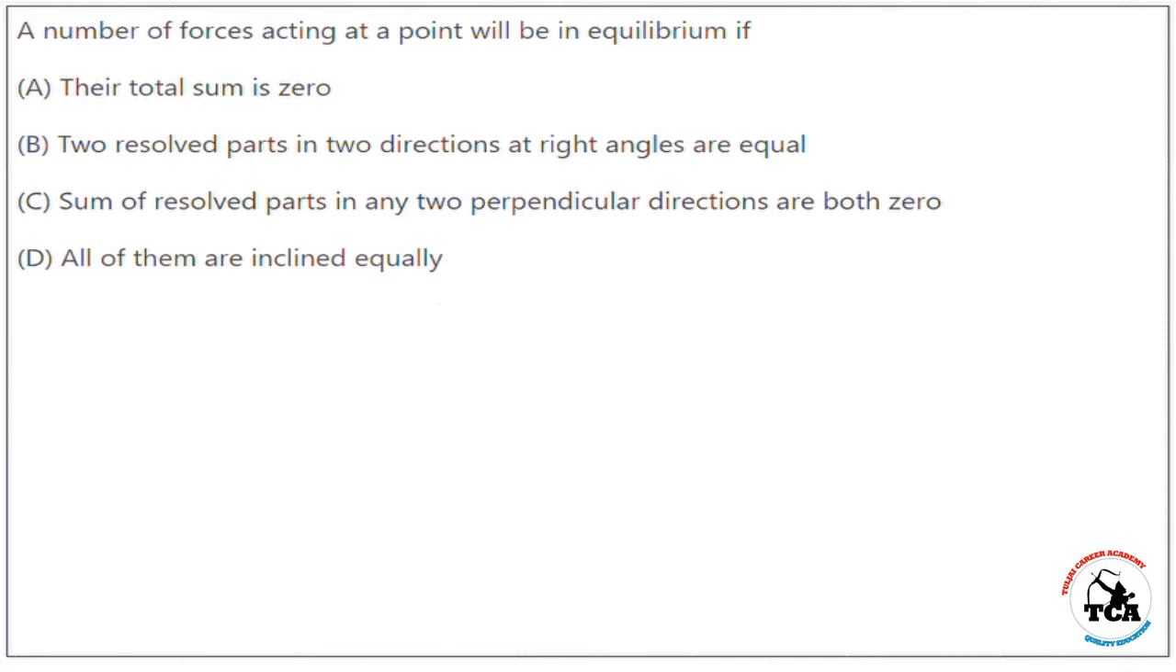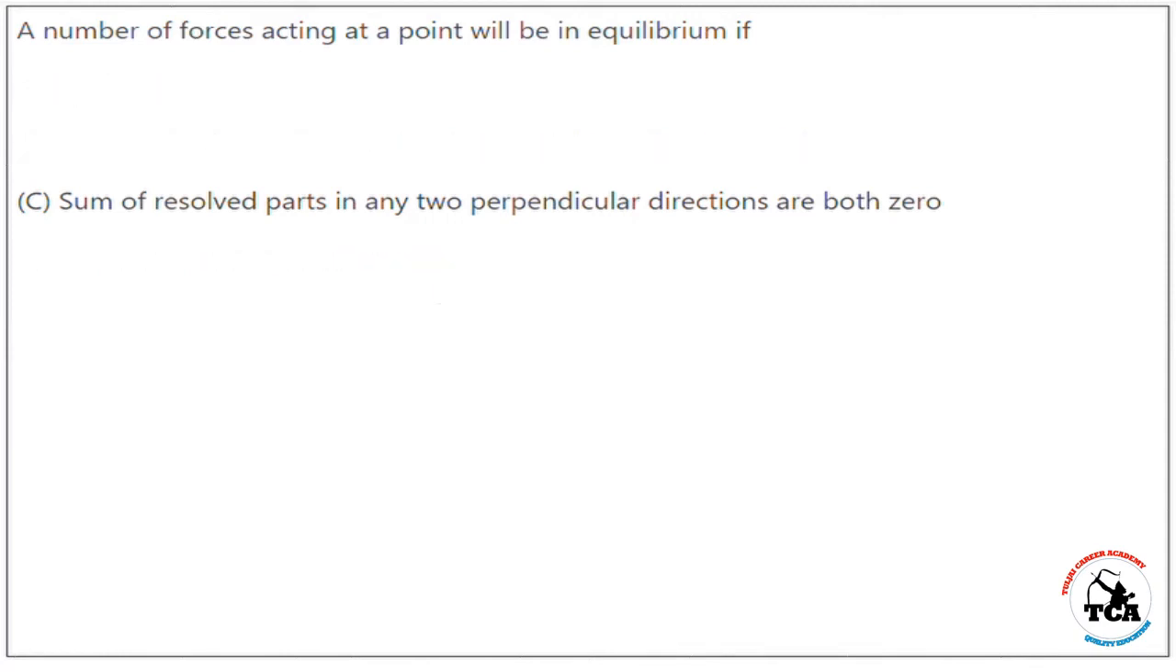And the correct answer is option C. A number of forces acting at a point will be in equilibrium if sum of resolved parts in any two perpendicular directions are both 0. Let's move to next question.